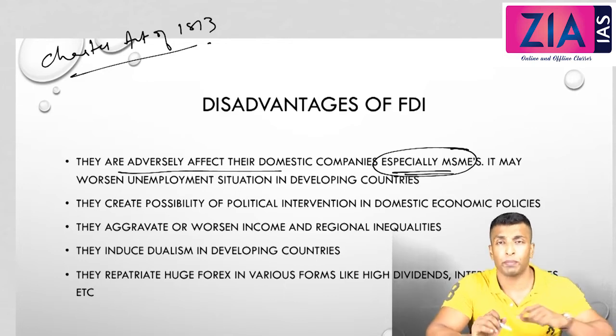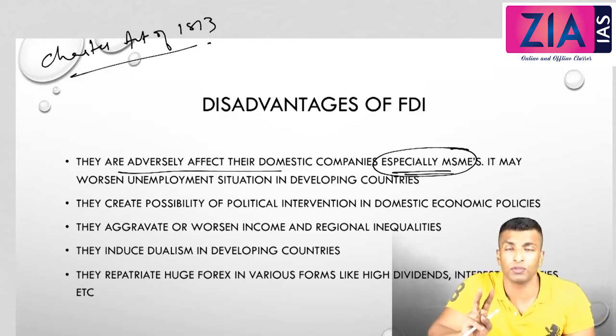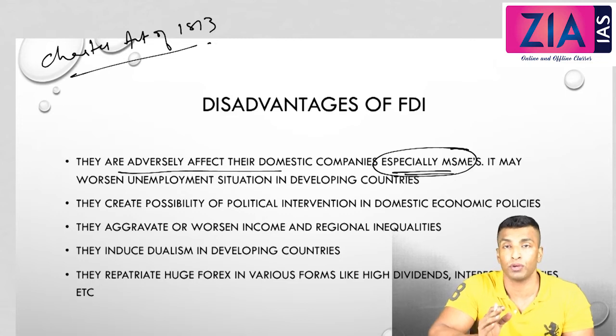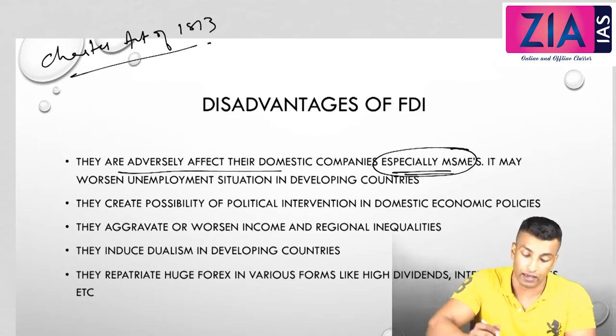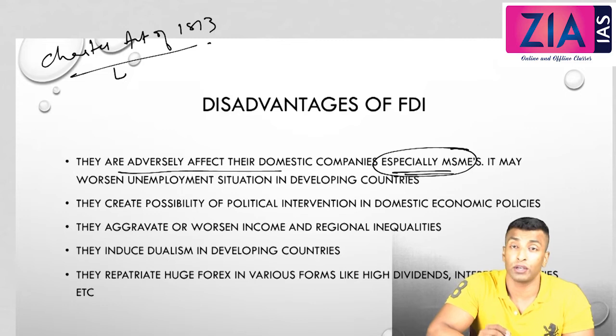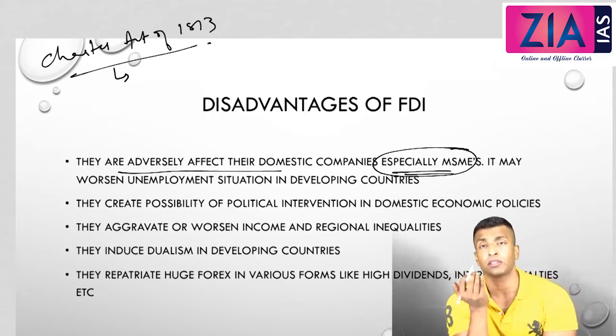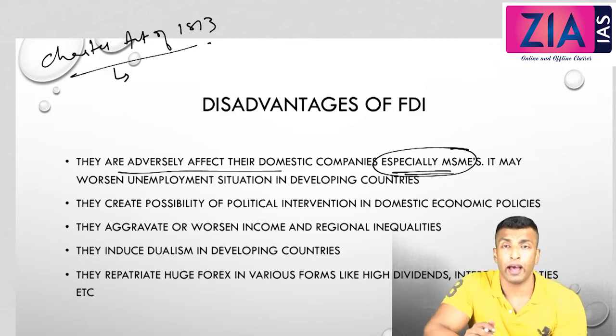End of monopoly of East India Company, except in two items. Those two items were trade in tea products and trade with China. Now, when you discuss the problems or consequences of the Charter Act of 1813, the most important impact that you need to discuss is that it led to deindustrialization in India. Why? Because a lot of foreign products started coming, and they were not competitive with the Indian products.